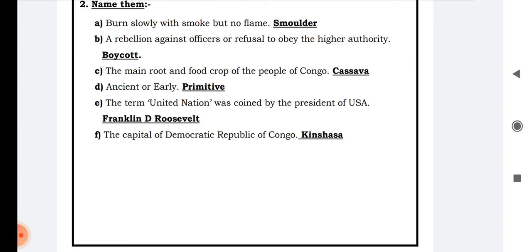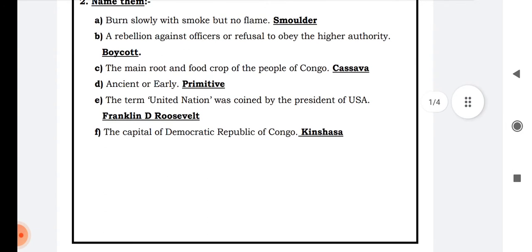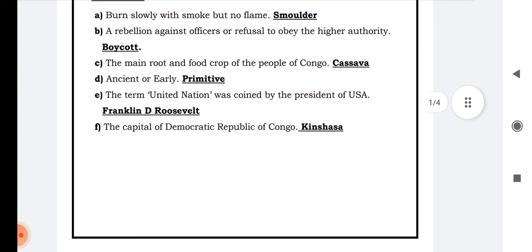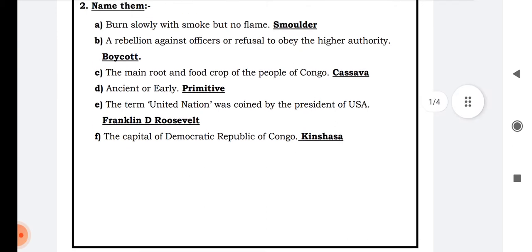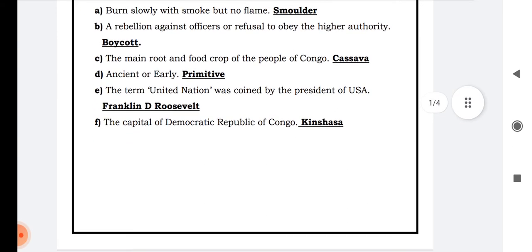B. A rebellion against officers or refusal to obey the higher authority. When the people do not obey, and do not like the policies made by any authority, that is boycott. Like when we talk about the freedom movement of India or the colonial rule of India,